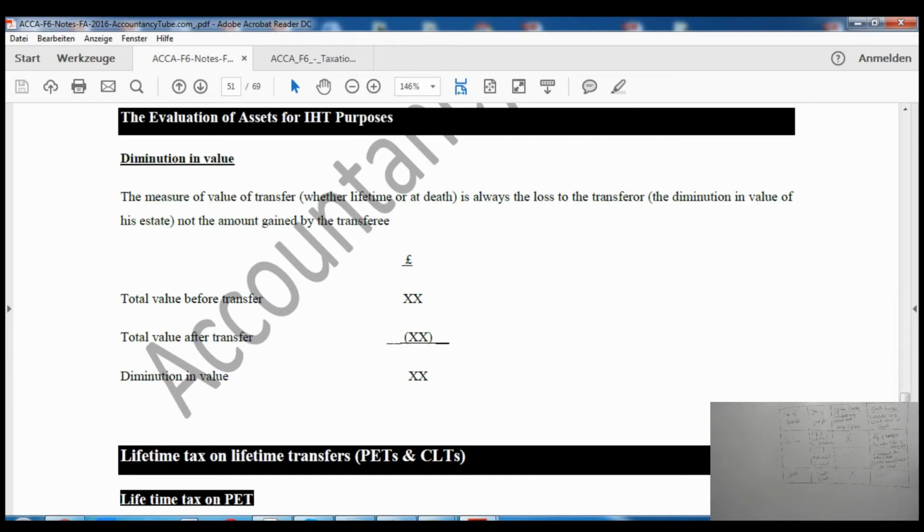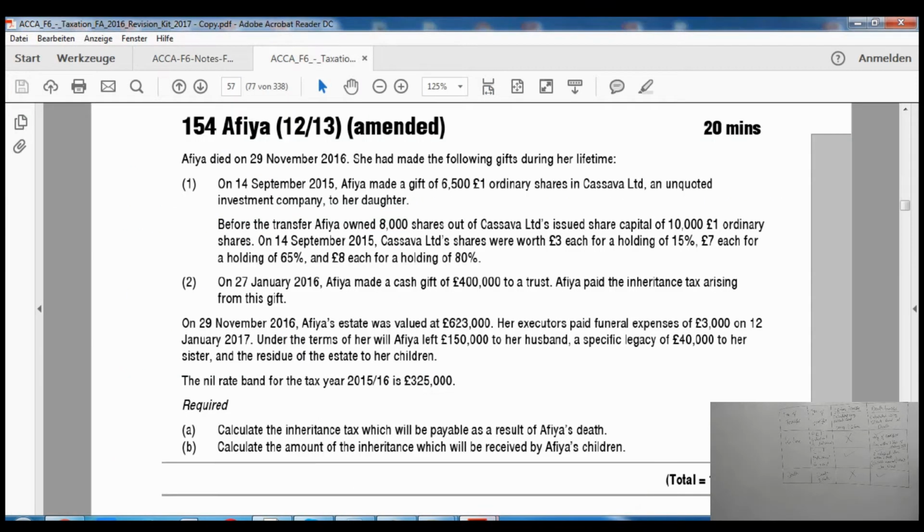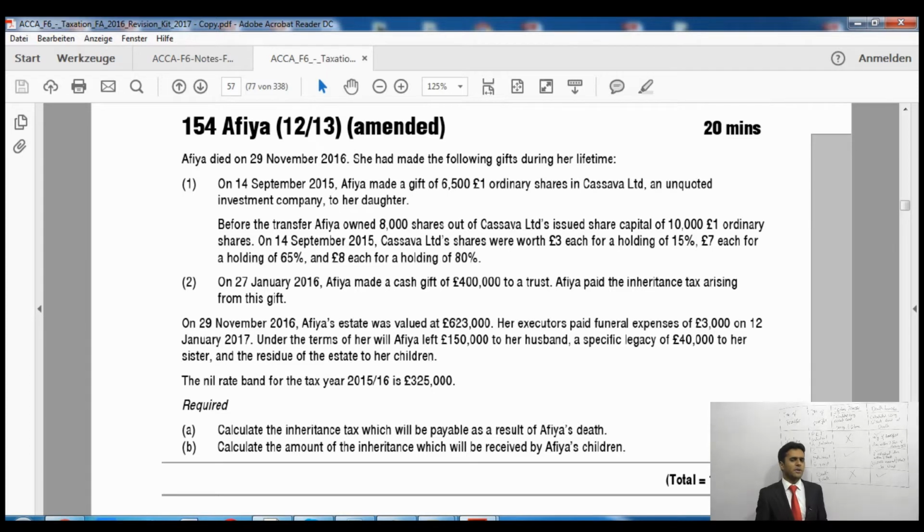Let's see a question on that. We will do only one question on inheritance tax, which is a very nice and comprehensive question, and it was examined in 2013. This question examines almost everything in your inheritance tax syllabus, almost 70%, 80%. So we will do only this question in our inheritance tax. Let's start this question, and we will just do a part of it now. Then we will read the remaining notes.